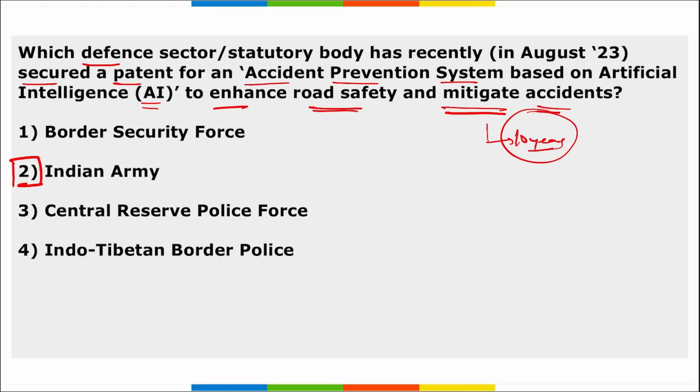This was developed within the Indian Army's Research and Development Division, and Colonel Kuldeep Yadav has been credited with this prevention system. Correct? Next thing, remember, this patent is valid for a duration of 20 years, right? So not 10 years, corrected. It is valid for 20 years. So the right option here is Indian Army has the patent for this accident prevention system based on artificial intelligence.